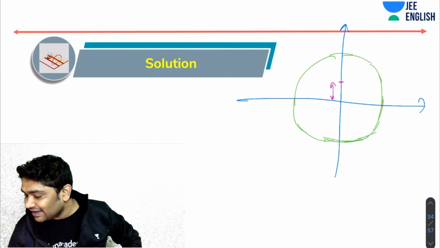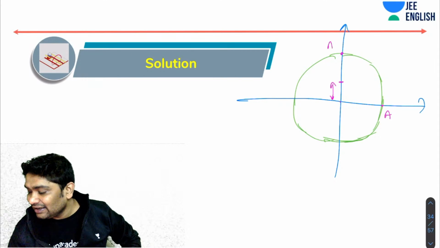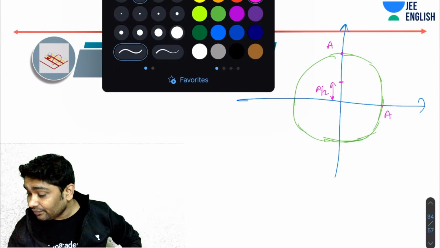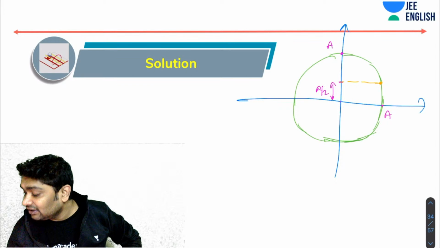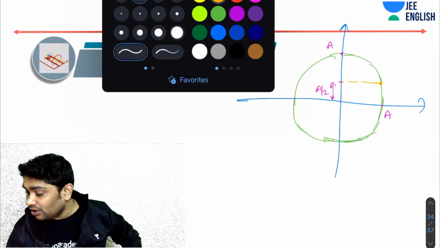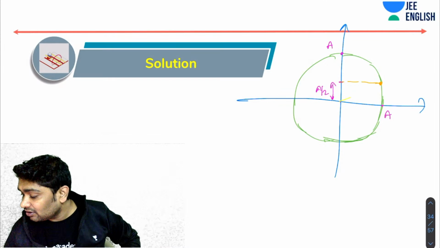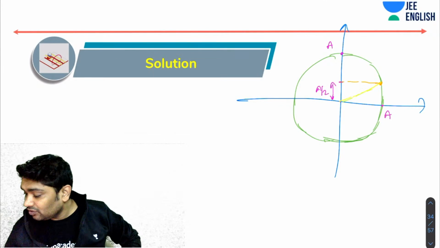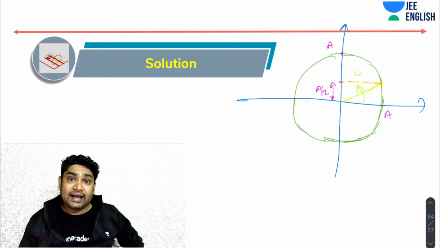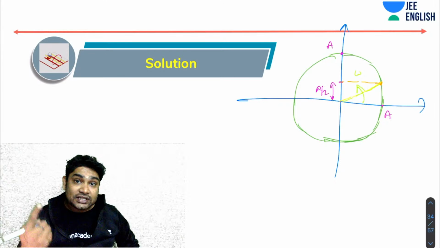So if this is a, this is a, then here at a by 2, when P is here, and the line joining P and this was rotating like this, then P is at a by 2 and moving towards the extreme.